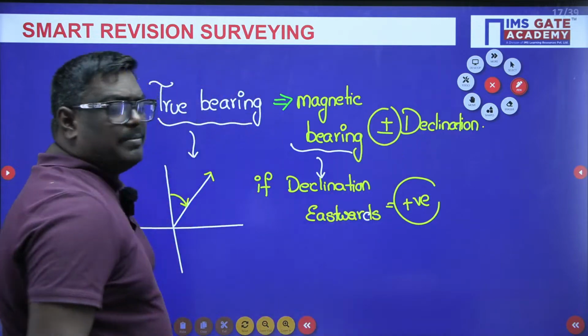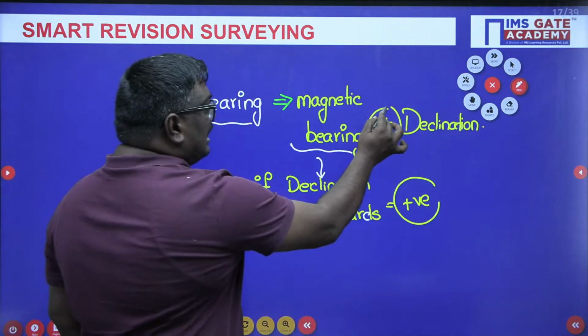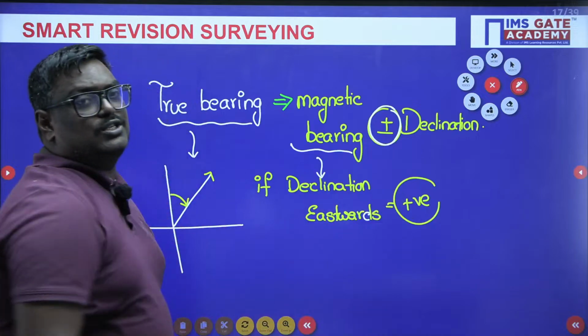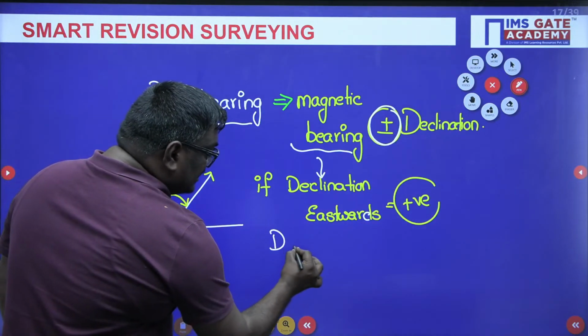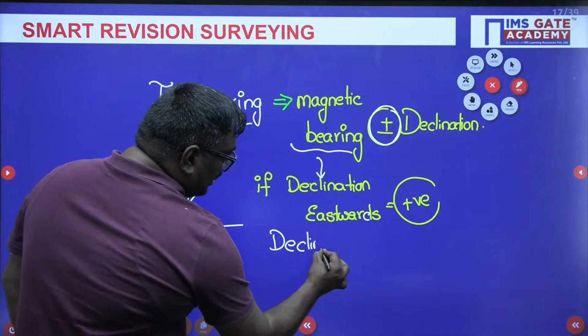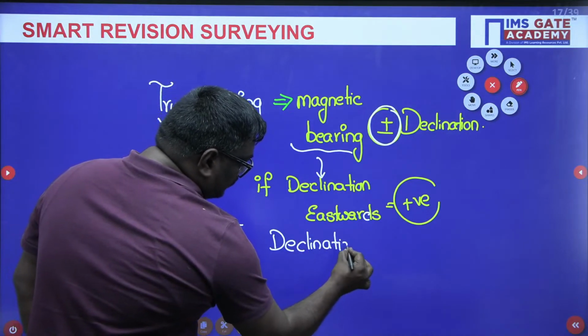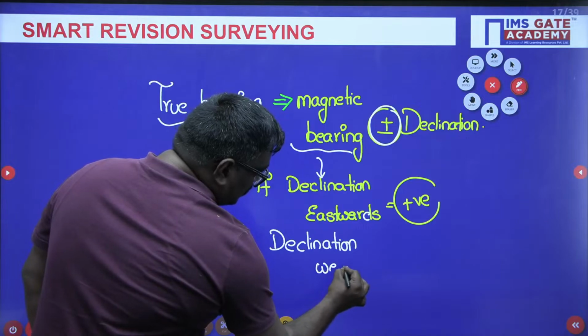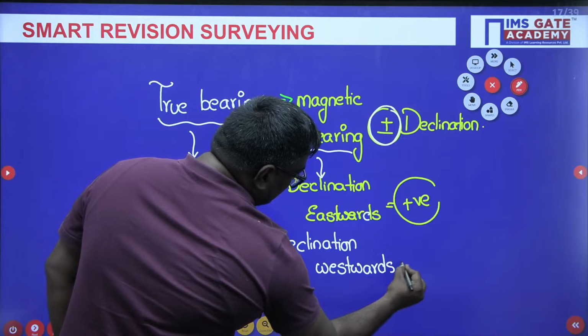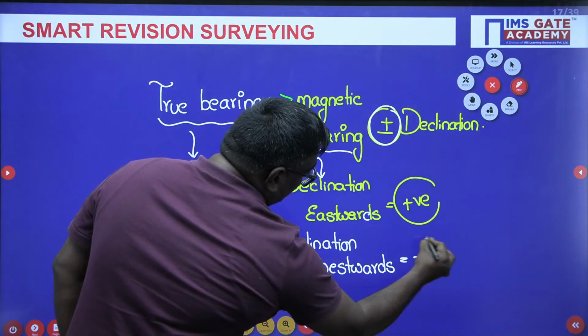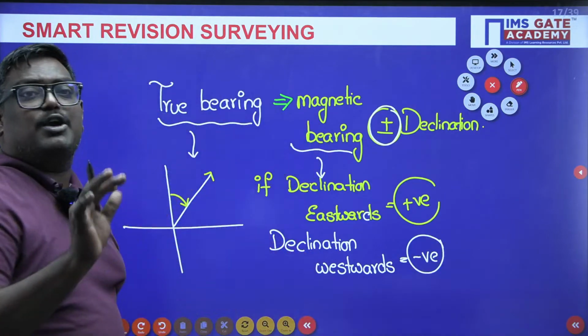In this plus or minus, what I am trying to say is, if declination is towards eastwards, we take positive. Similarly, if declination is westwards, you take negative.